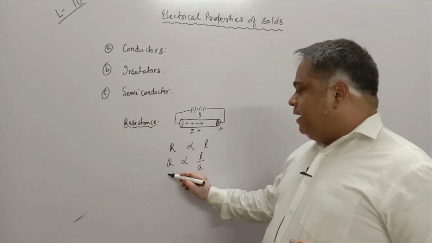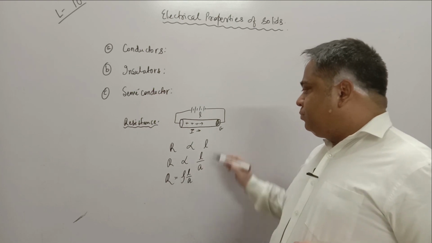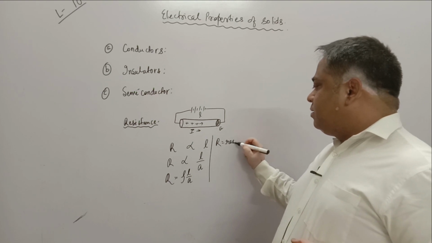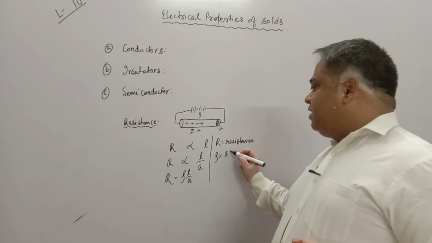We can equate it by writing R = rho L by A, where R is resistance and rho is specific resistance.